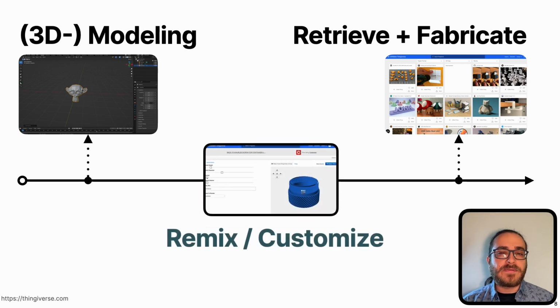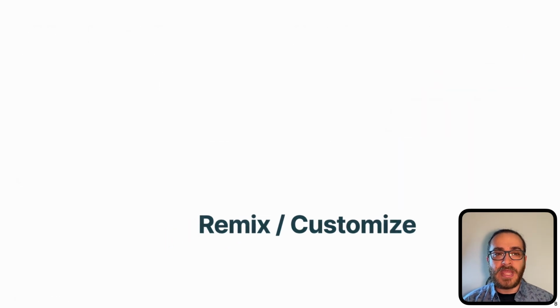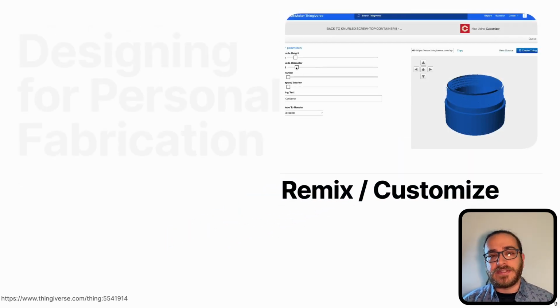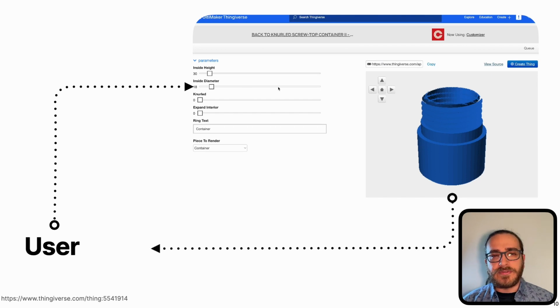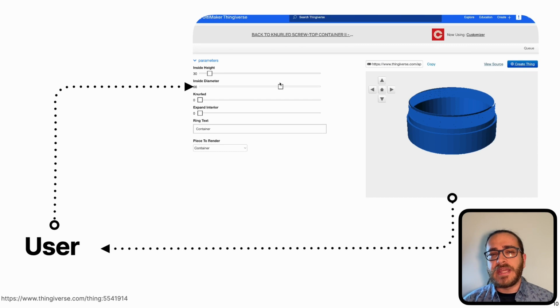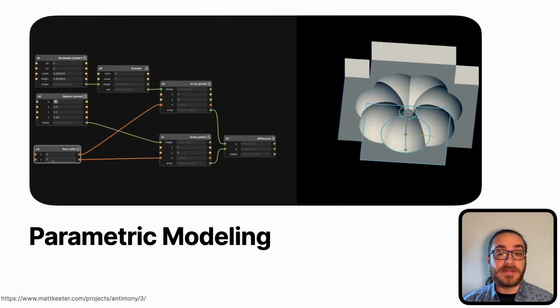There are also approaches that try to provide some sort of balance between these extremes. Specifically, we see this in customizer tools, where users may remix a predefined design rather easily. So Thingiverse provides such a customizer interface if the authors of a design have provided a parametric representation. So we have this loop of a user changing parameters, mostly depicted with sliders or text fields. The interface also shows a preview, and the users can decide to change more parameters or download and fabricate their design.